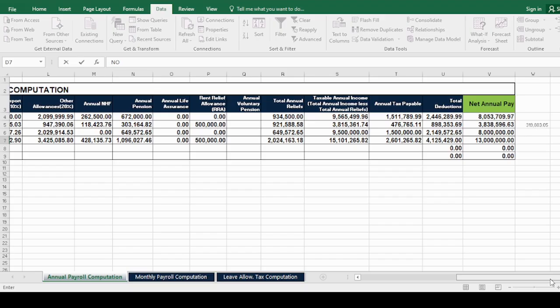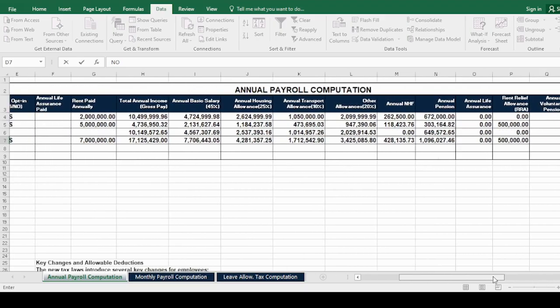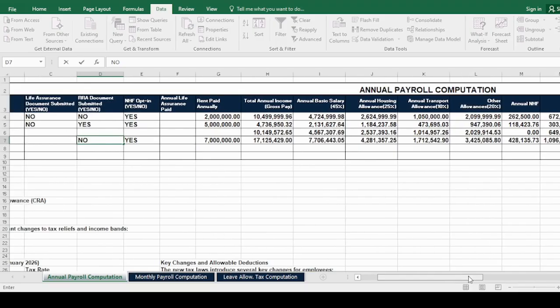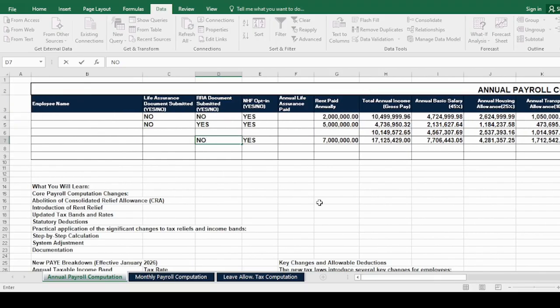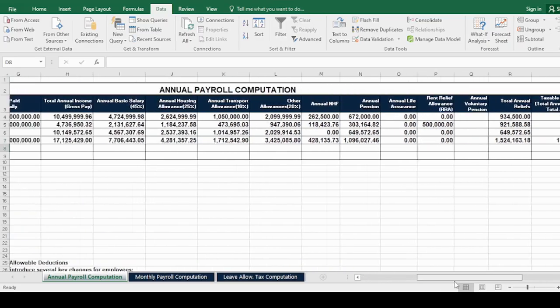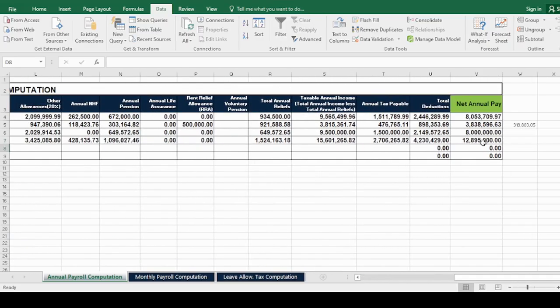The net annual pay here is 30 million. So it's going to change it if this employee doesn't submit rent relief allowance, which is the receipt from the landlord in the employee's name. So now I've clicked enter, you can see that the value here has changed.